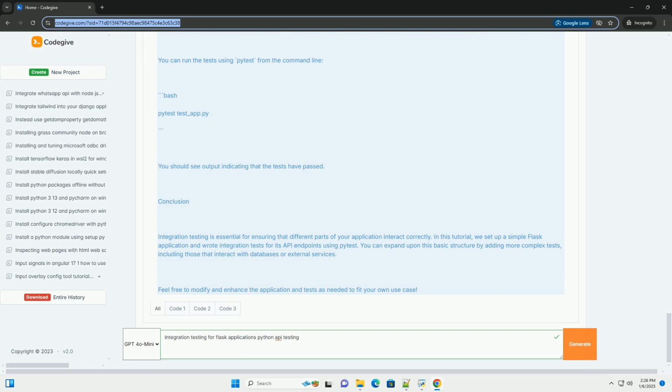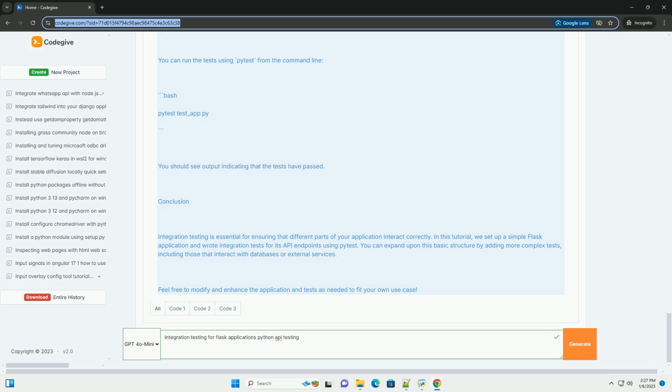Writing integration tests. Now, let's write some integration tests for our application. Create a new file called test_app.py. Explanation of the test code. One, fixture. The client fixture sets up the Flask application in testing mode. This client will be used to make requests to the application.